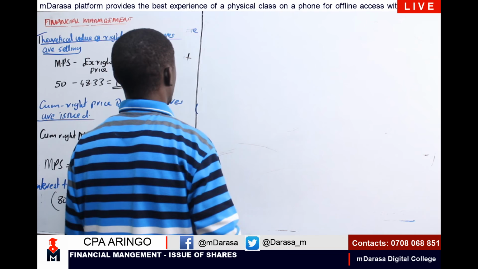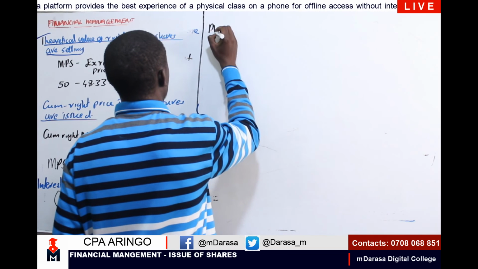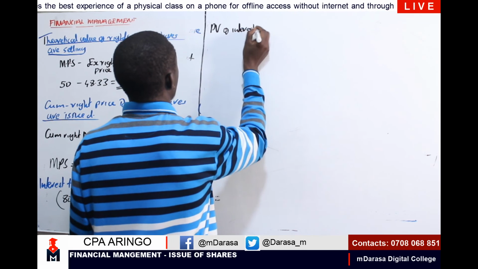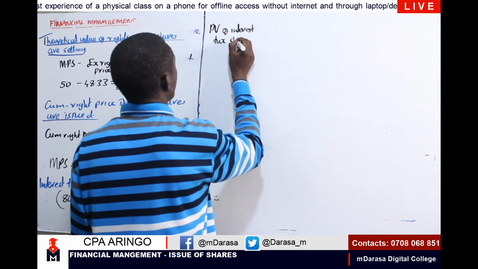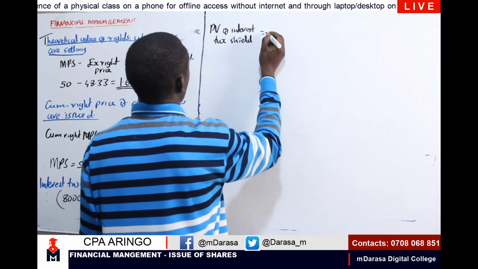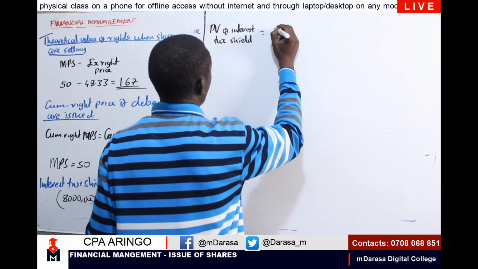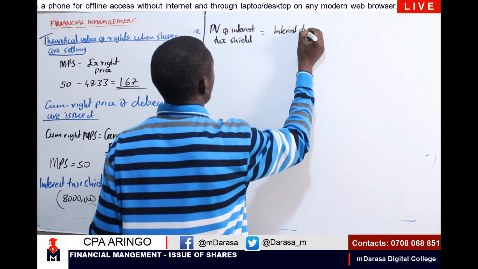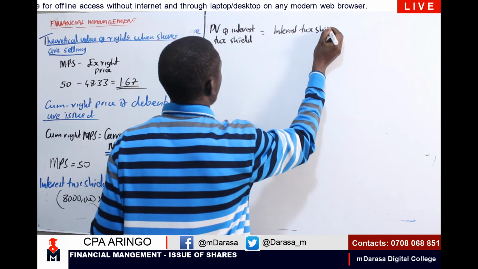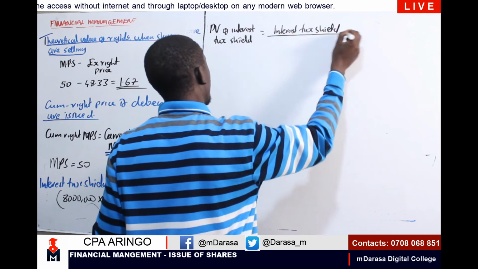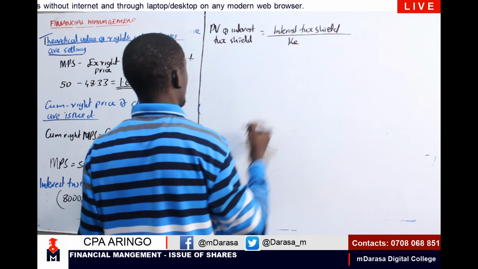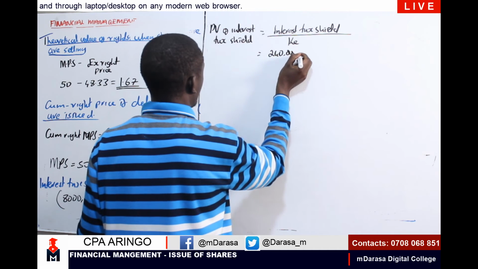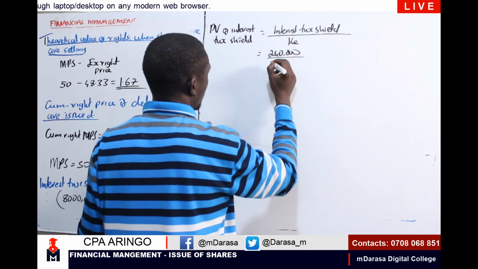So our present value of our interest tax shield, we're going to take our interest tax shield and divide by our cost of equity, where the interest tax shield we've seen is 240,000. What about our KE?